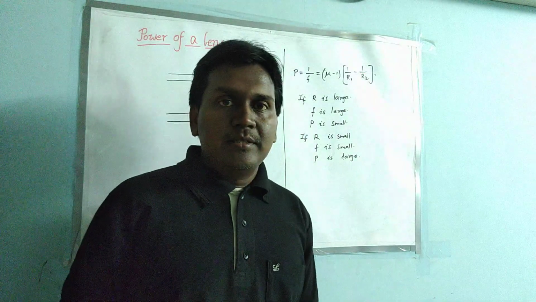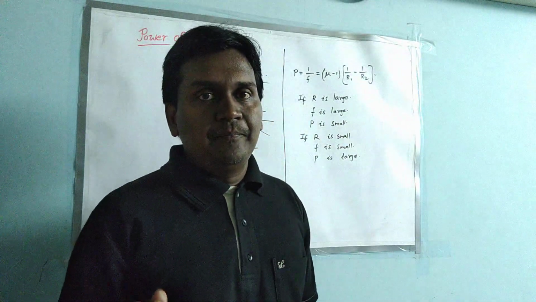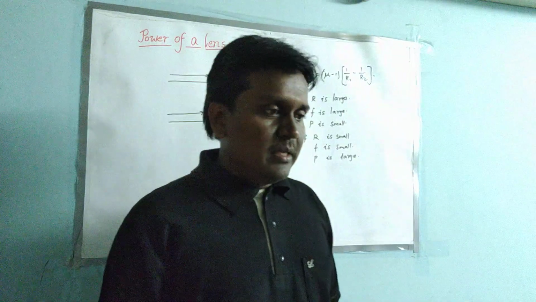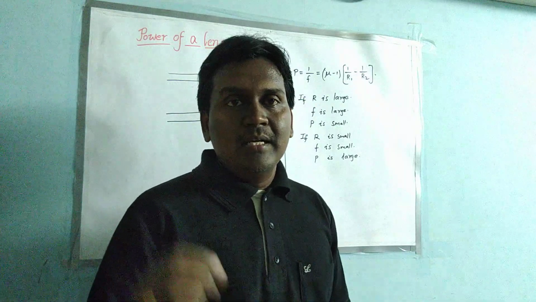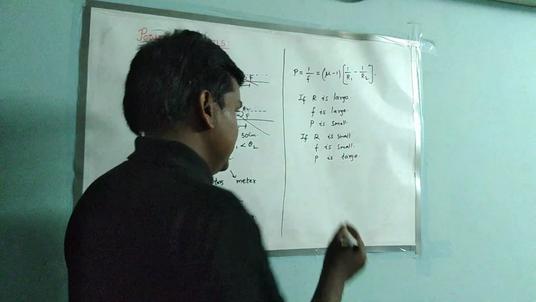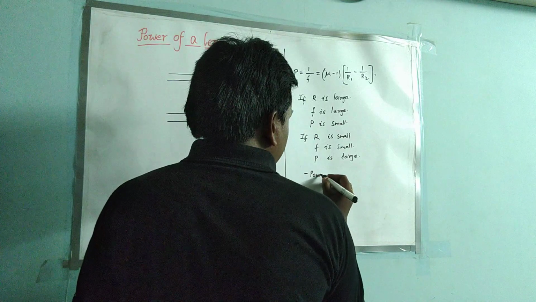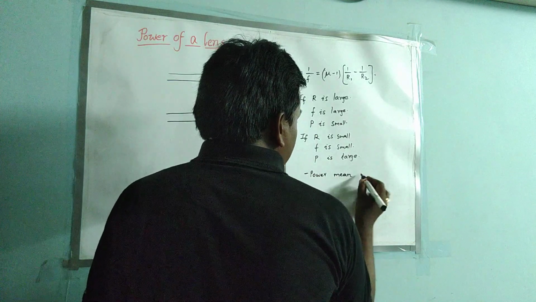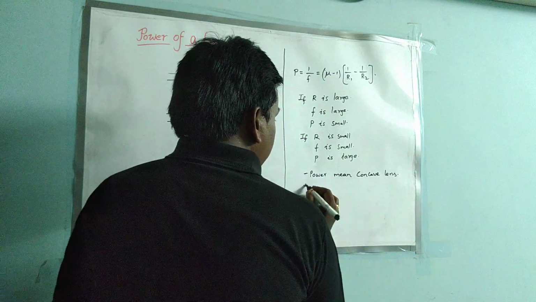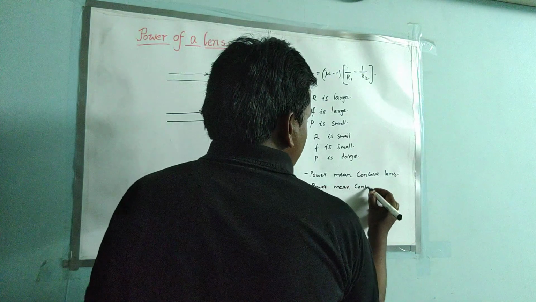And here we can say one more thing. A thin lens will have a small power compared to a thick lens. A thick lens means the power also will be more. For example, if your friend has a power of minus 1.5, minus power means it is a concave lens. Plus power means it is a convex lens.